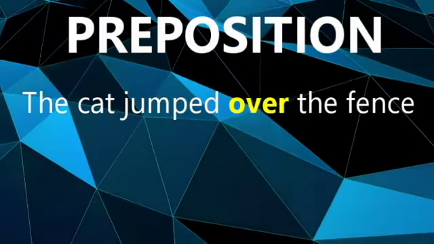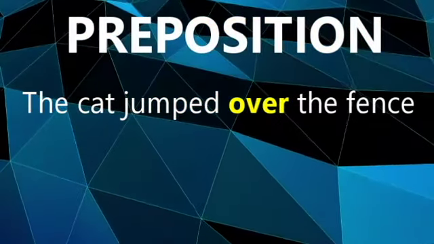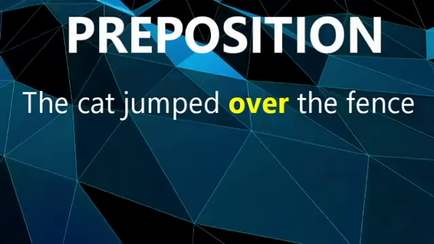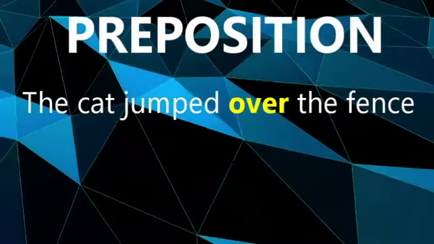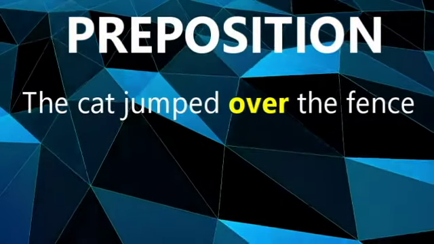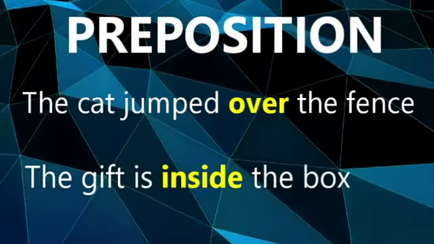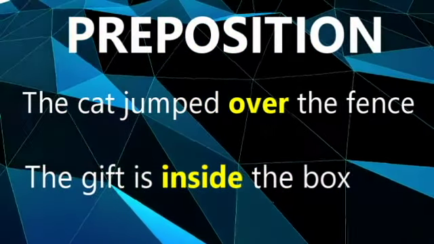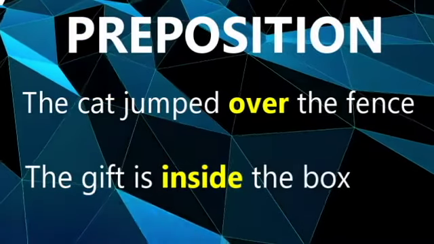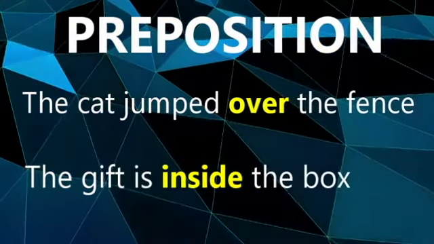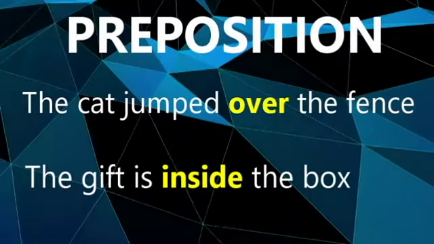See this example. The cat jumped over the fence. Here, the preposition over connects the noun fence to the verb jumped. Second example, the gift is inside the box. Here, the preposition inside shows the relationship between the nouns the gift and the box.